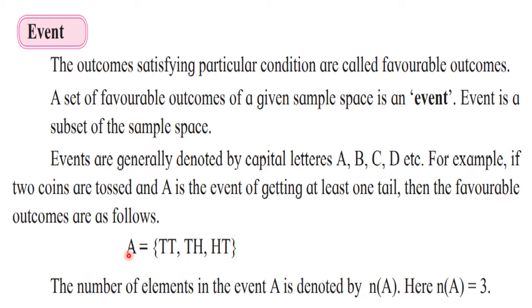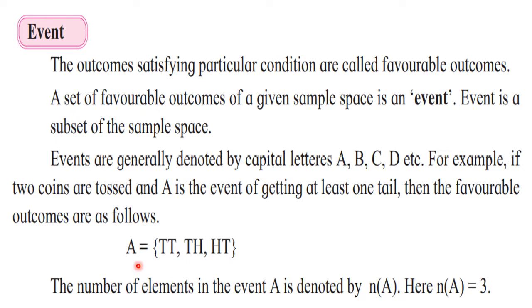Then we can write down that event like this as a set. Here you can see only one tail is there, so TH and HT. But both the tails are also allowed because at least is given. So 2 also are allowed. That is why TT also is there. So here we have 3 sample points.